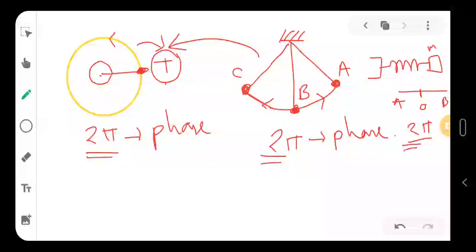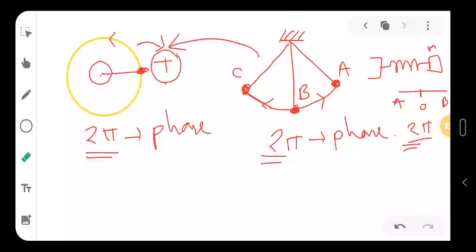Okay, so how fast it is completing the same path again and again, how fast it is coming to the initial state again and again, that I need to understand. That means I need something which is related to speed or something like that. Because it is an angle, I cannot use the concept of speed here, because speed cannot be dealt with angle.